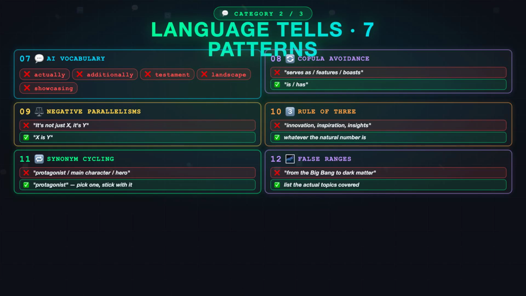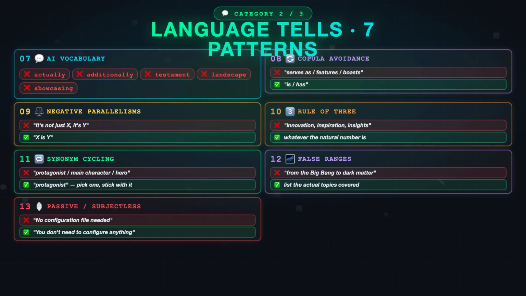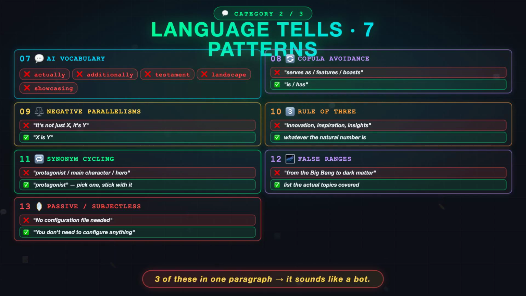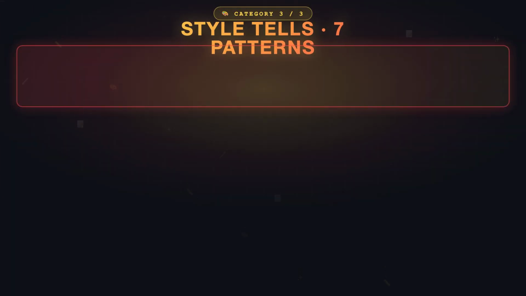Pattern 12, false ranges. "From the Big Bang to dark matter." That covers everything and means nothing. List the actual topics. Pattern 13, passive voice and subjectless fragments. "No configuration file needed." Name the actor. Who's not needing it? Category 3, style tells.